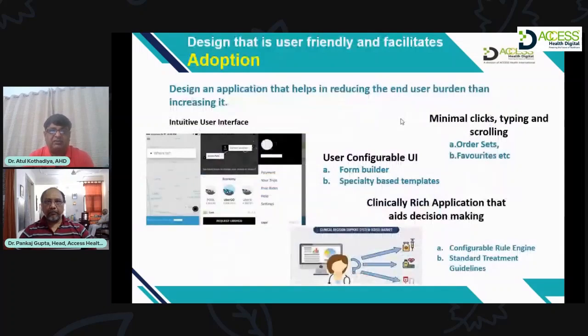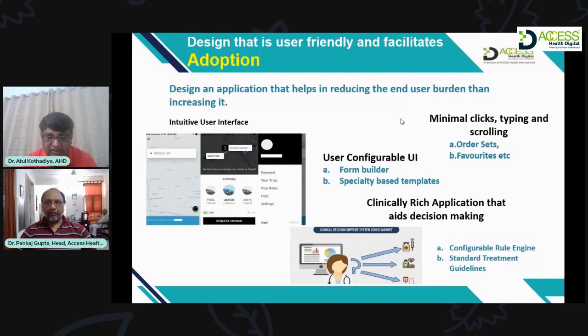Now, coming to how to make the systems adaptable. In this particular slide, there are three important standards that should be used. For example, the application should be intuitive, which means it should be user friendly.